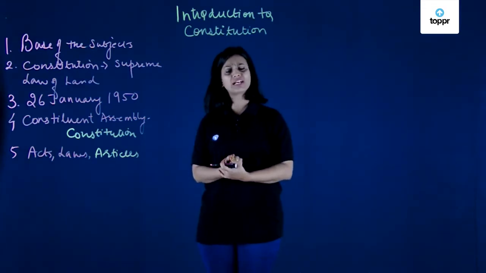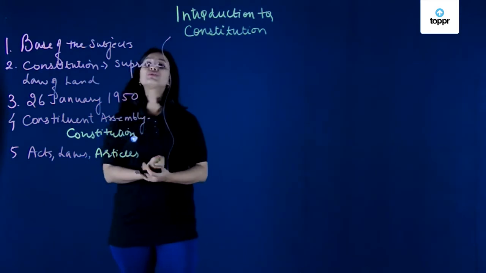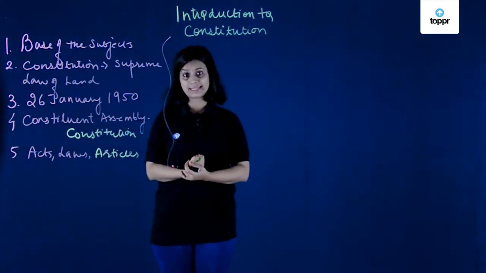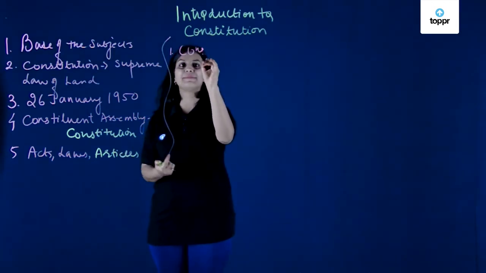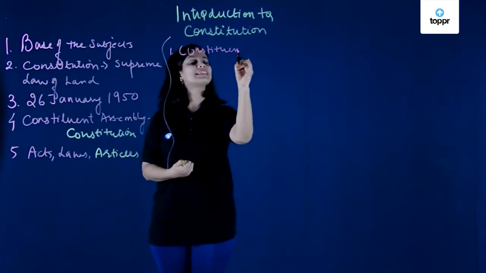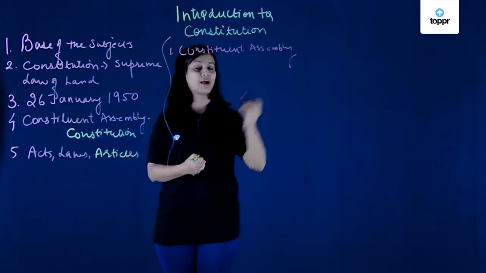But the question comes, why are we talking about the Constitution? What is the need? The Constitution is the document which is governing us, to begin with. But the Constitution was formed by the Constituent Assembly, as I told you. Why did the Constituent Assembly actually come into the picture? Just a brief background is important for you guys.